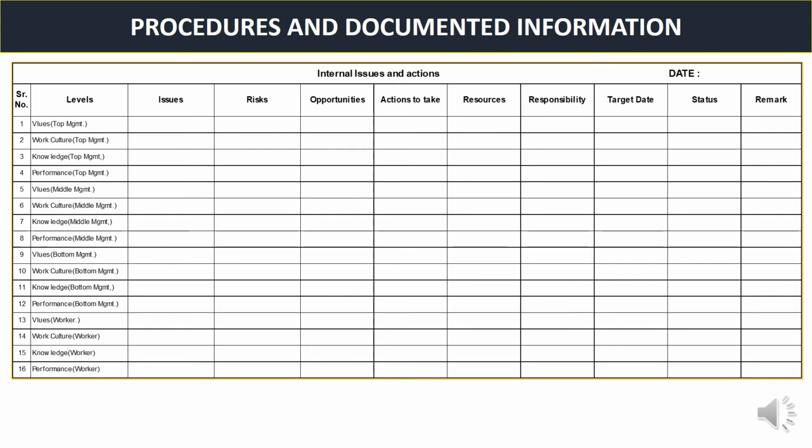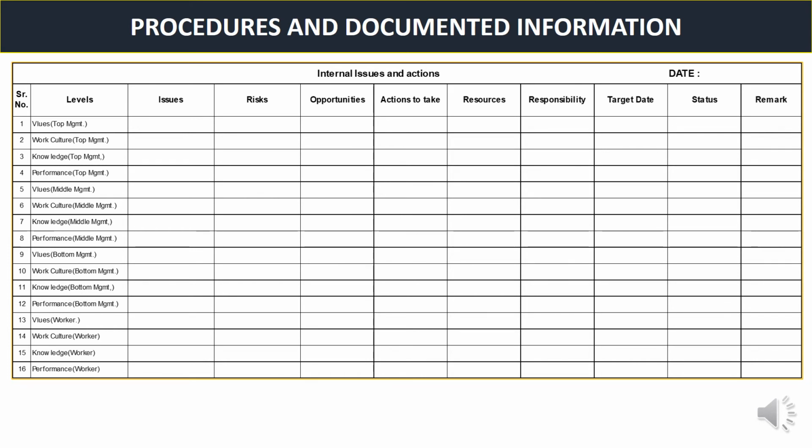Now this is a documented format for internal issues and actions. Here I am using the same format, that is a serial number, then the issues points, and then issues, risk, opportunities, actions to take, resources, responsibilities, target date, status, and remark. So for internal issues, I am keeping three categories here: top management, middle management, and lower management with workers. So total four levels are there.